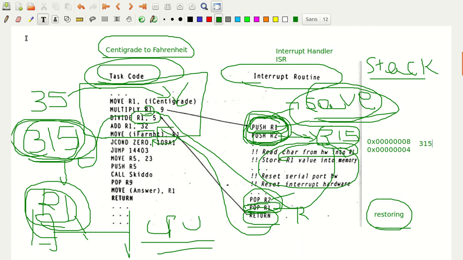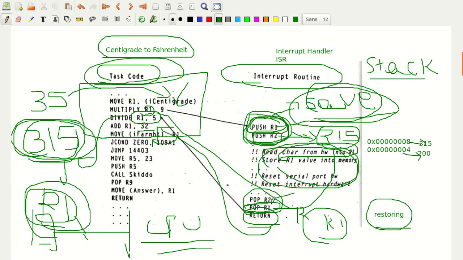Now push R2. Push R2 means let me take some other value, it could be anything, let me take 200. It could be there in R2. So now the R1 content is stored in this address location, and the R2 content is stored in this address location. What you have to understand is that this is the memory address, and this is the content of register R1, this is the content of register R2. After that, it will read the character, and register R1 gets changed.